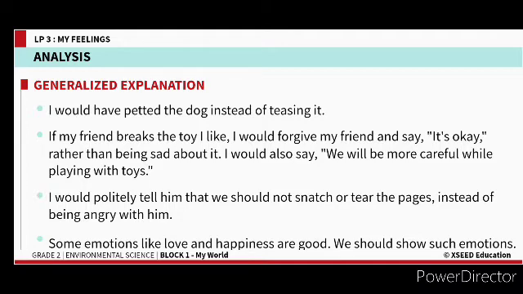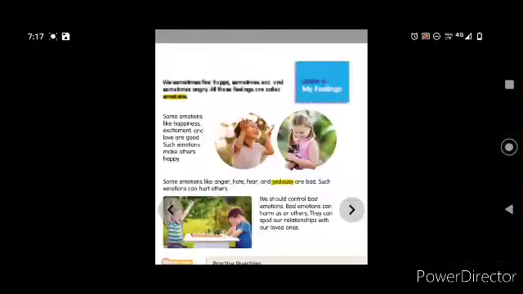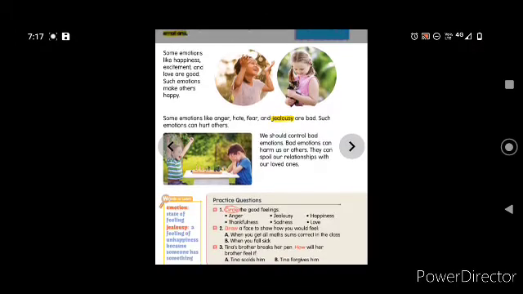Let us see what is given in our content book, children. In the content book, you can take this page, lesson 3, My Feelings, and you can try to read it, or you can take the help of your parents, and try to listen and understand what is given. We sometimes feel happy, sometimes sad, and sometimes angry. All these feelings are called emotions. That's what we are discussing now.